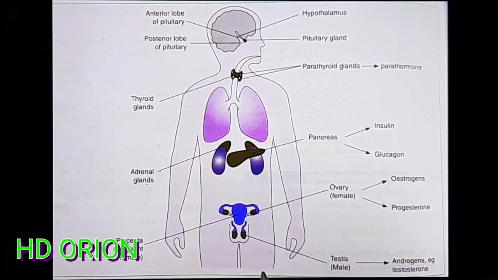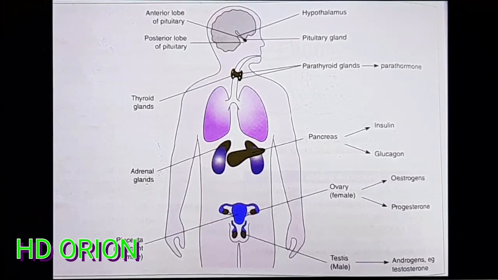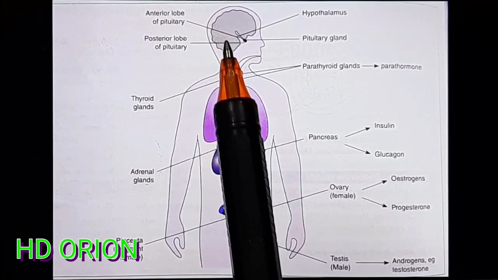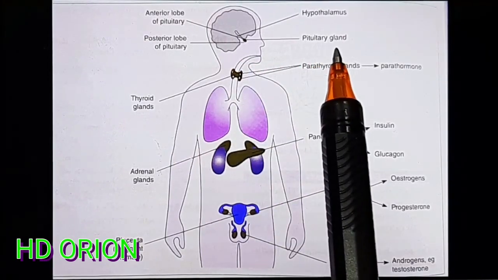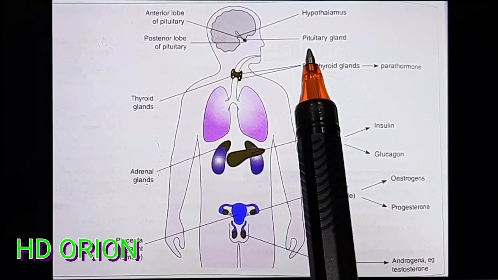Now this is the human body showing the principal endocrine glands. So we are going to study the location of all the endocrine glands. Starting from the head region, in the brain is the pituitary gland, which is called the master gland.